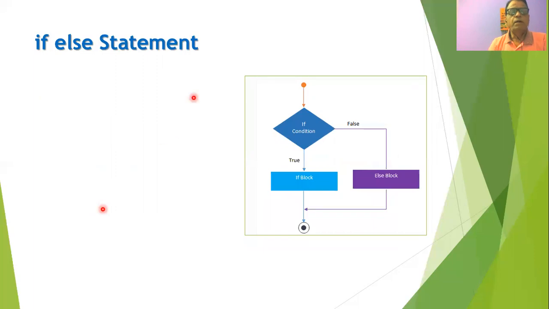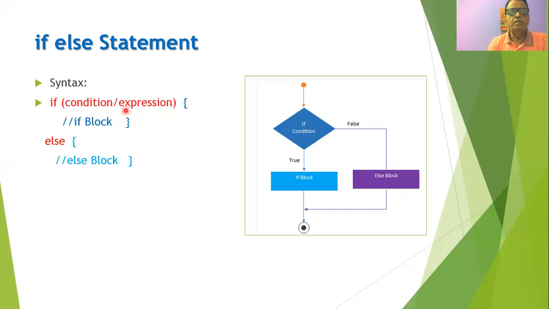Another type of statement that is very popularly used in C++ is called the if-else statement. The syntax for the if-else statement is like this. Initially, we write the keyword if, followed by the condition or expression. Then in the first curly bracket, we write the if block of statements. Then we put the keyword else, and in another curly bracket, we put the else block of statements. The syntax for the if-else statement can be described by the diagram shown in this figure.